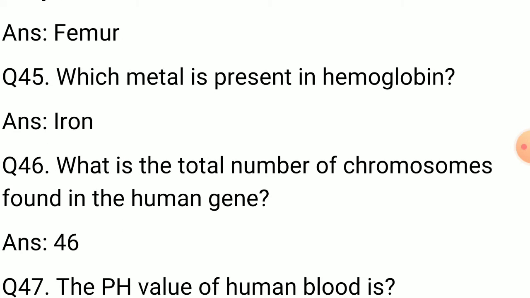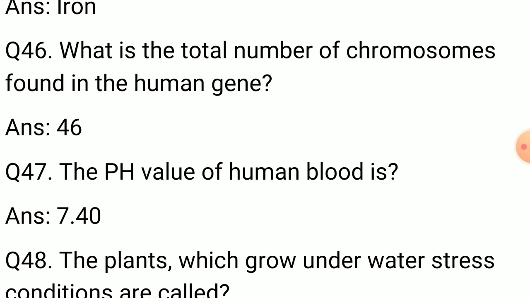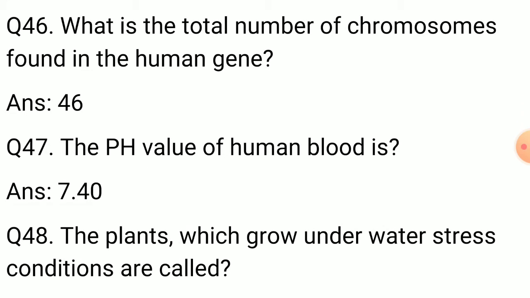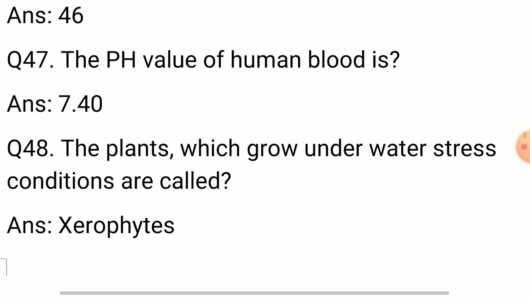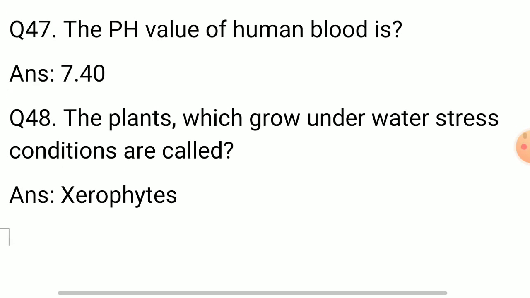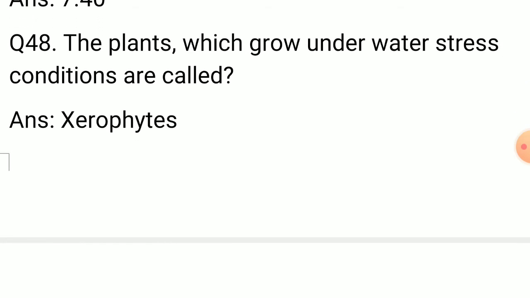Question 45. Which metal is present in hemoglobin? Answer is iron. Question 46. What is the total number of chromosomes found in human gene? Answer is 46. Question number 47. The pH value of human blood is. Answer is 7.40. Question 48. The plants which grow under water stress conditions are called. Answer is xerophytes.